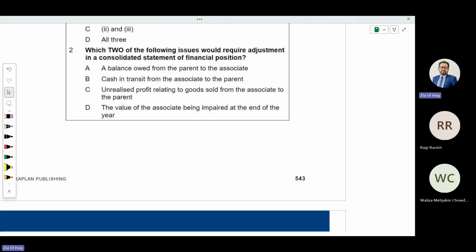So there is needed adjustment in consolidated retained earnings, even in cost of sales, even in the asset. So in consolidated financial statements, whether any adjustment is required or not, for this, adjustment is required.